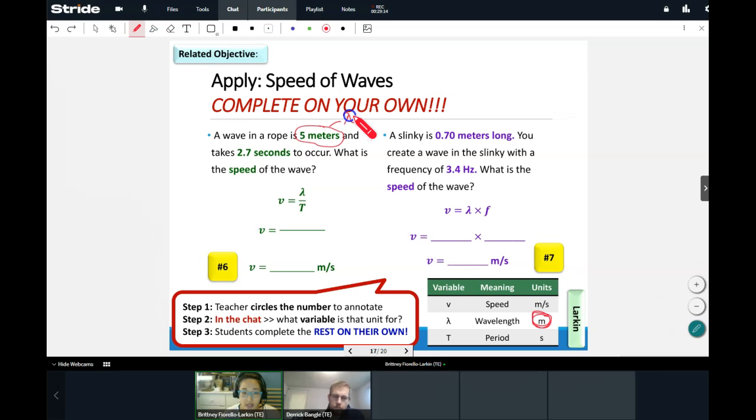Perfect. And now taking a look here, 2.7 seconds is normally time, but for waves, we instead use what? Instead of time, this stands for what? Seconds is our what? Awesome. I see Cody in the chat. Oh, Cody, so time for a wave is called the what, though? Awesome. I see Angelina. Again, let's get some more answers.